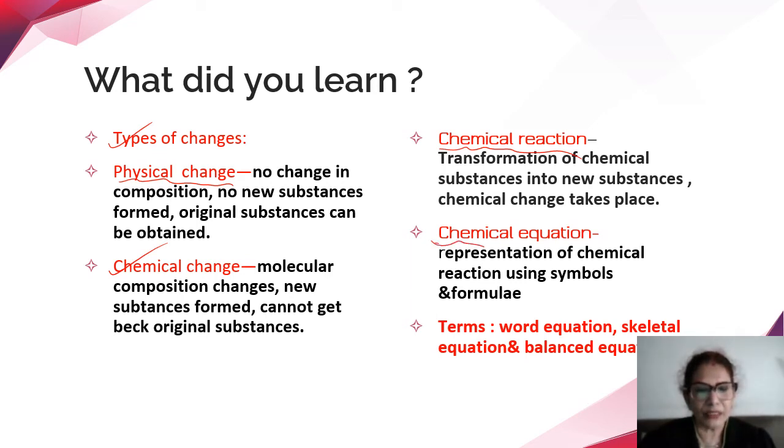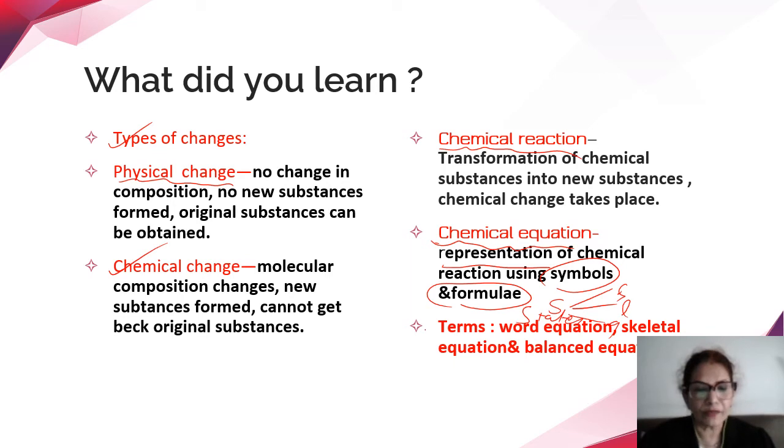What is a chemical equation? A chemical equation is the representation of a chemical reaction using their symbols, formulae, and also the states in which they are reacting, that is solid, liquid or gas states.